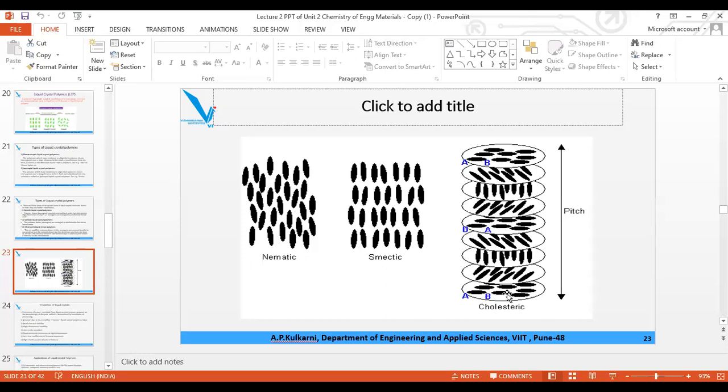This is on the basis of arrangement. And when the polymer chains are formed during heating, it is thermotropic. After heating, when the solution is ready and cooling is going on, it is called lyotropic. In the examination, for MCQ type, the structure may be given to you and you will be asked to write which type of liquid crystal polymer it is, whether smectic, nematic, or cholesteric. So you have to answer it.